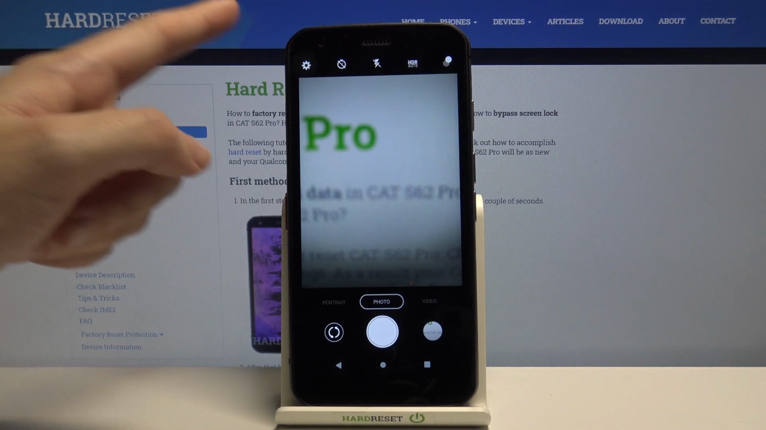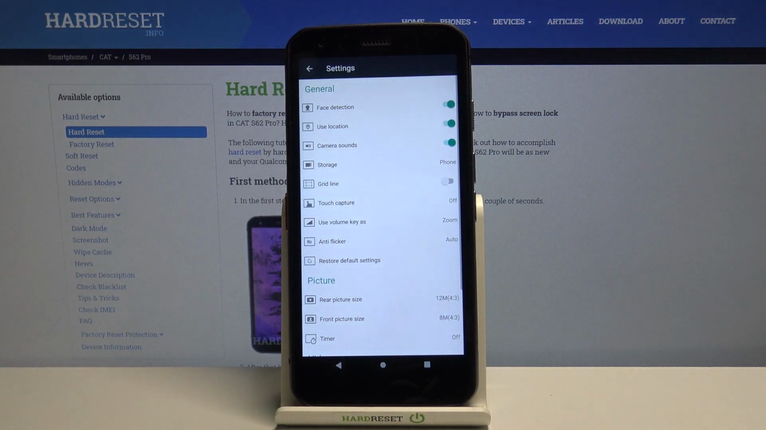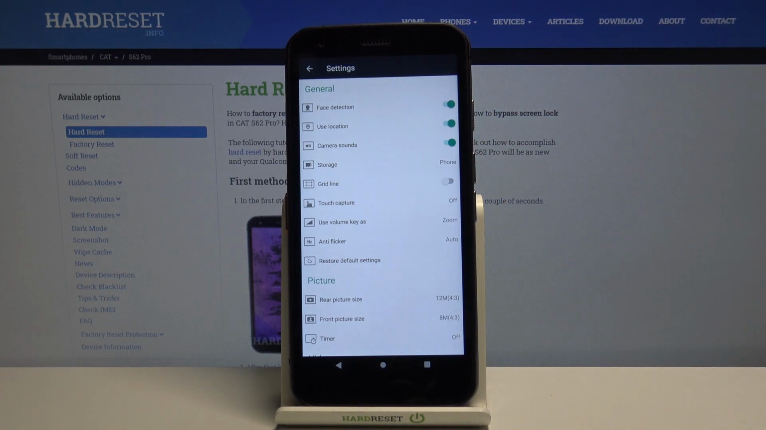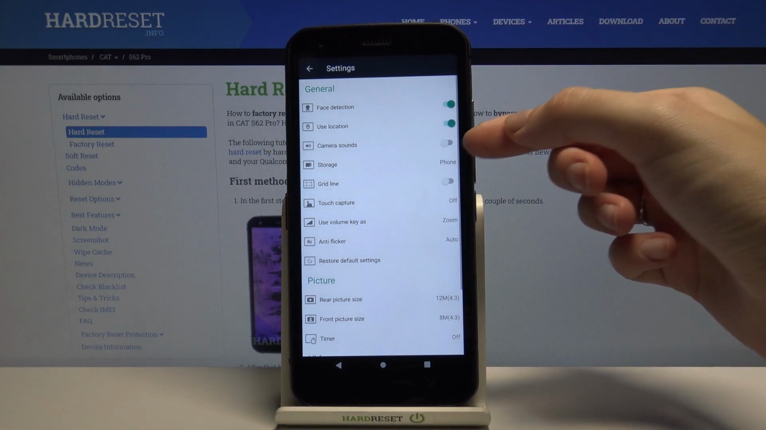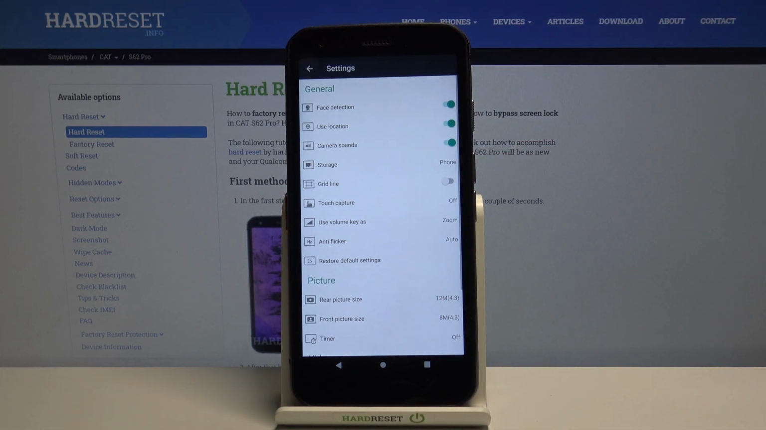From here let's go to the left corner to this button. When we pick this, we can open the advanced camera settings. Here at the third position we have the camera sounds option, so by using this button we can easily turn them off and turn them on as we need, like that.